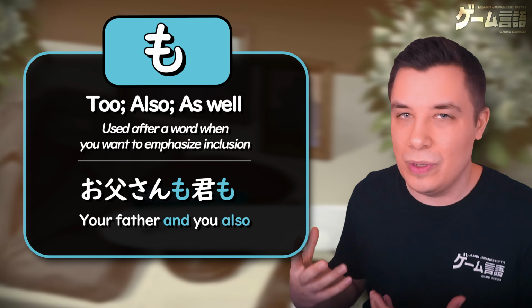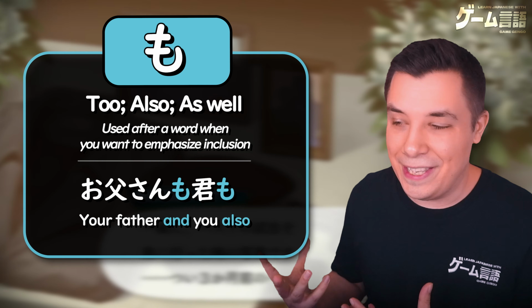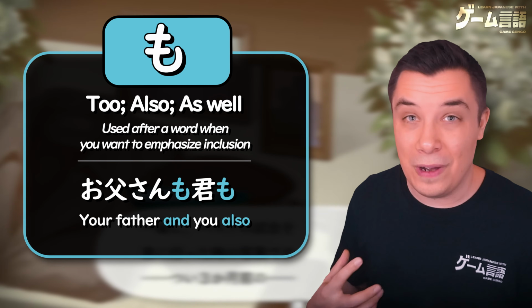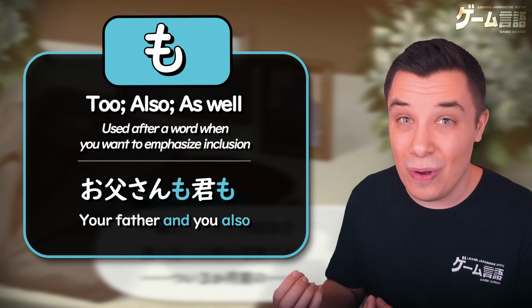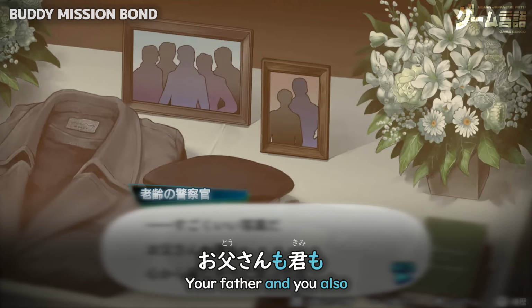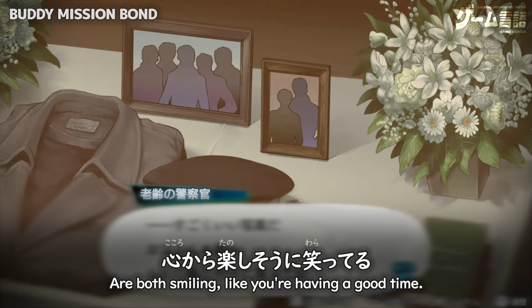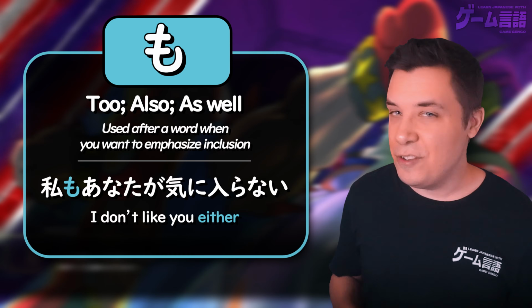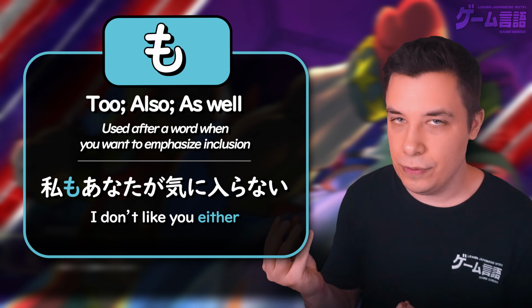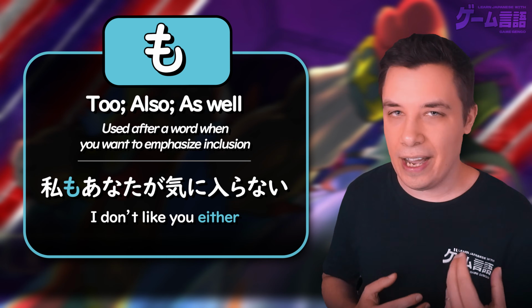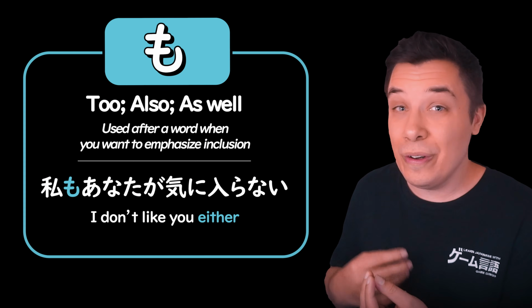It can be used more than once in a sentence as well, like we see here, otou-san mo, your father, and also kimi mo, you also. And you can also see the mo particle used in a negative sentence to mean either, not, or neither.